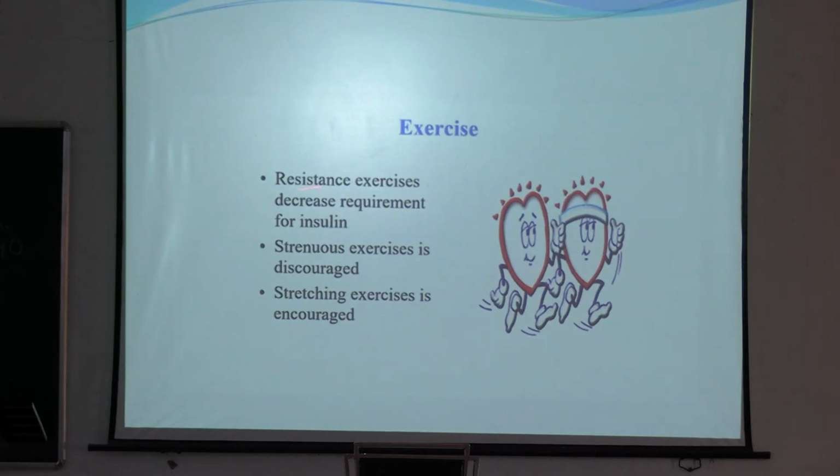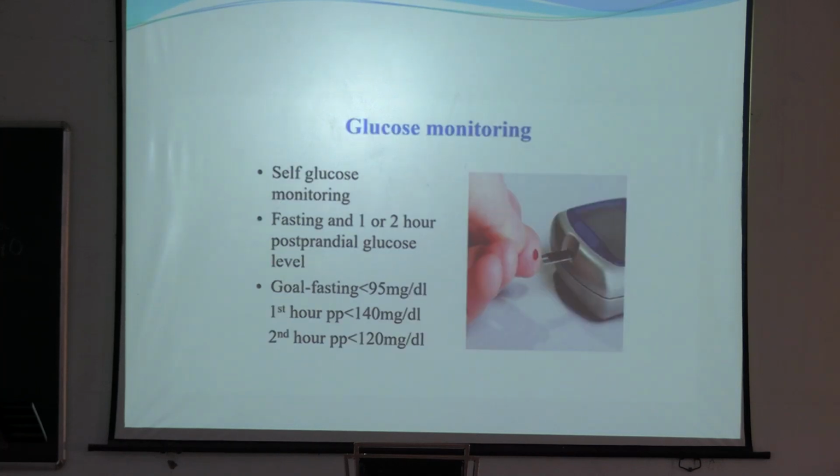Exercise: resistance exercises decrease the requirement for insulin. Sitting exercises are encouraged during pregnancy. Glucose monitoring: how will she monitor the glucose? Self glucose monitoring is encouraged. We call it SGM. Fasting and 1 to 2 hours postprandial blood sugar is to be measured. So what is the goal? Fasting should be less than 95, after the MNT or after your insulin. 1 hour postprandial should be less than 140 and 2 hour postprandial should be less than 120. This is our goal.